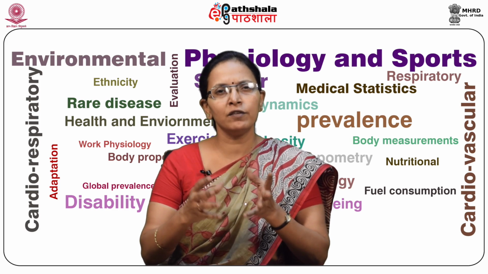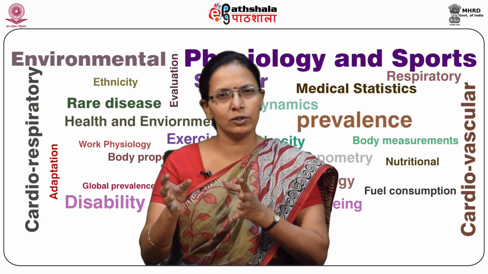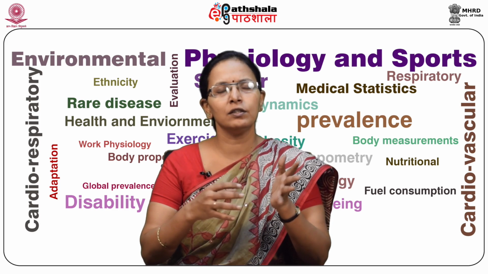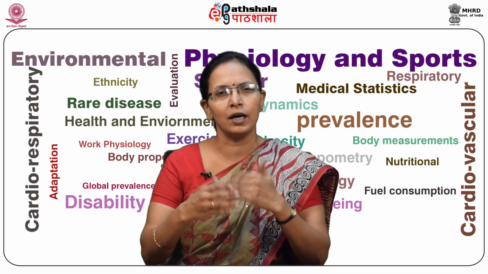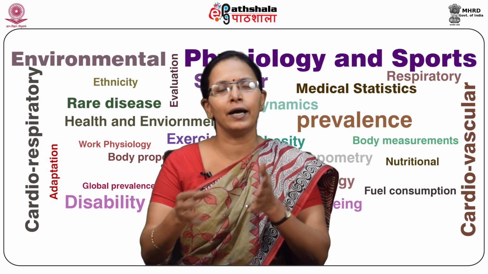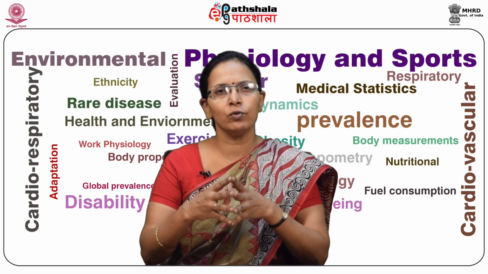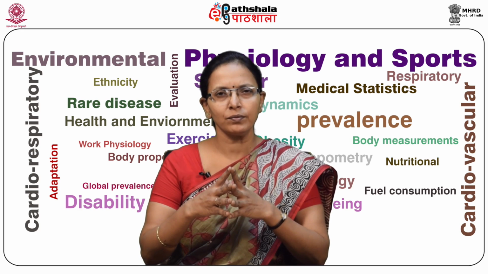Now we have studied the different lung capacities also, and the different factors which influence our respiratory system, the lung volumes and lung capacities.